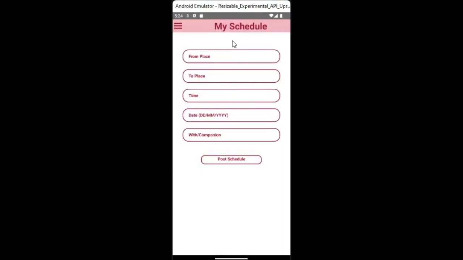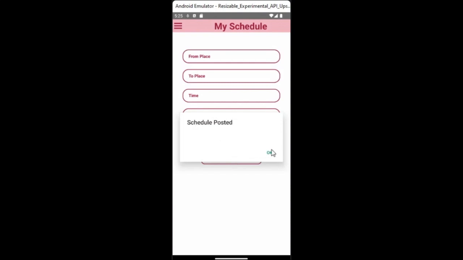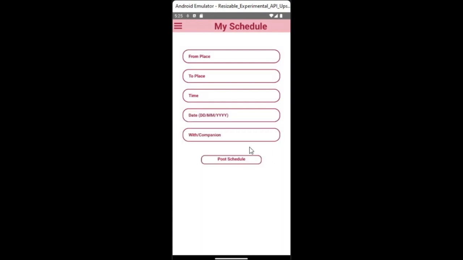Let's move to my schedule. Here you can see the user can plan their schedule, so their close aides can see and check where they are going. We have implemented from which place to which place, time, date, and with whom, the companion. And now we can post the schedule. Schedule posted.